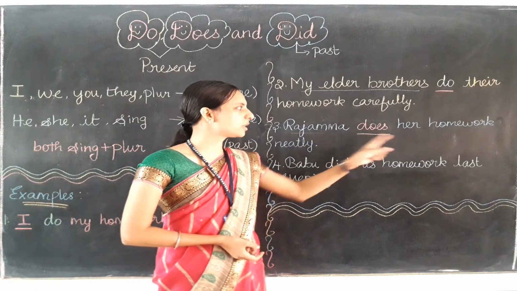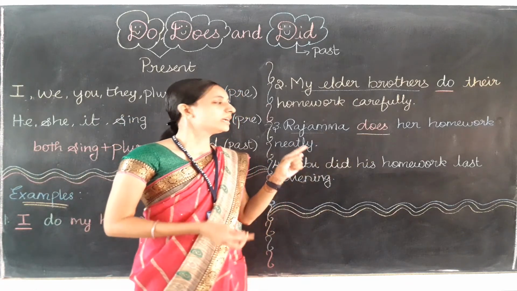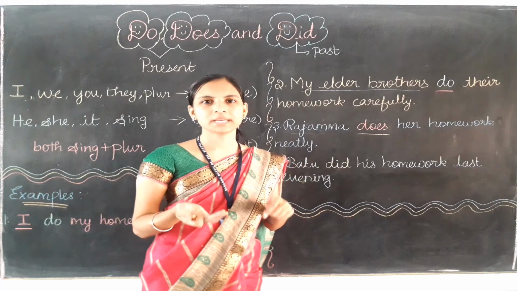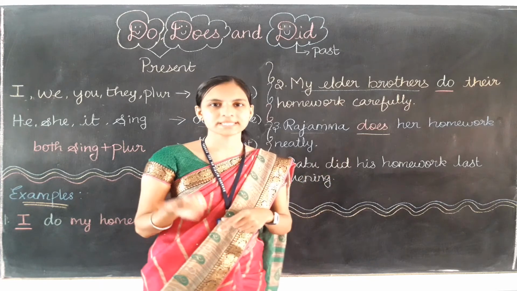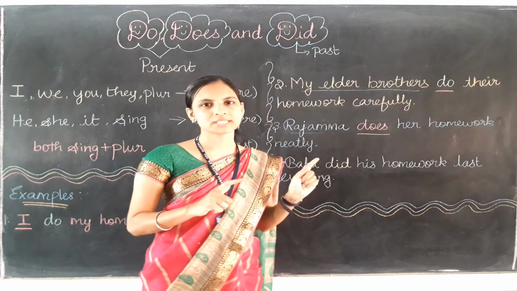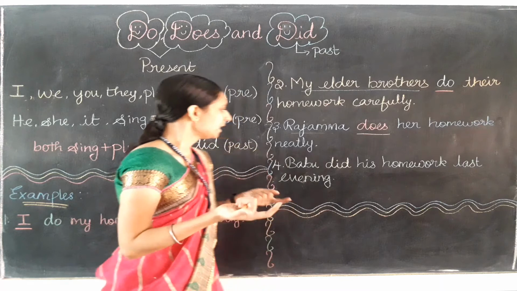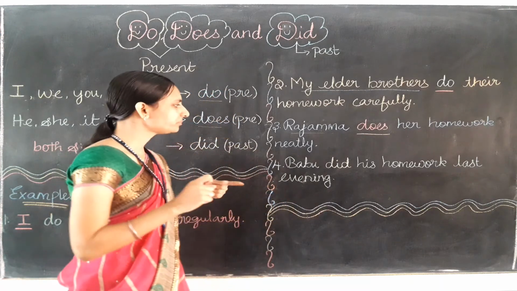Rajamma does her homework neatly means what? Rajamma வந்து homework எப்பவுமே நீட்டா தான் பண்ணுவாங்க. So Rajamma is a single person and it talks about the present time, so we need to use does only. Are you clear? Yes. Now let's learn about the fourth one.